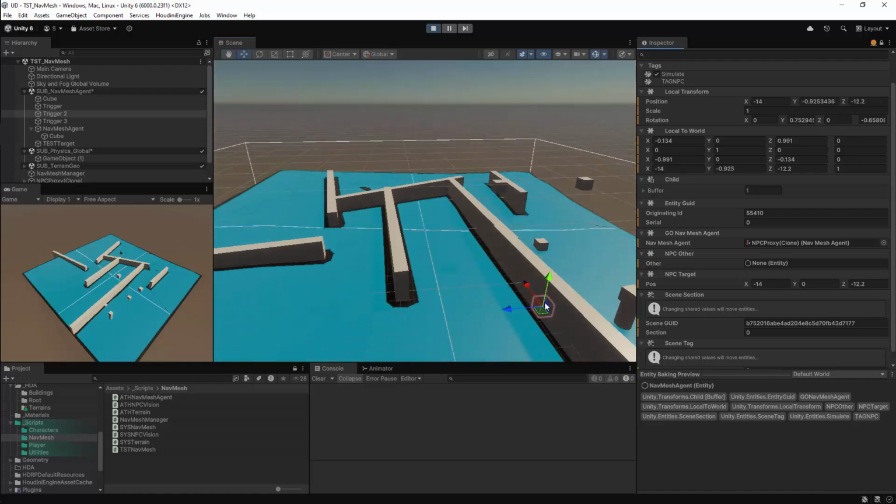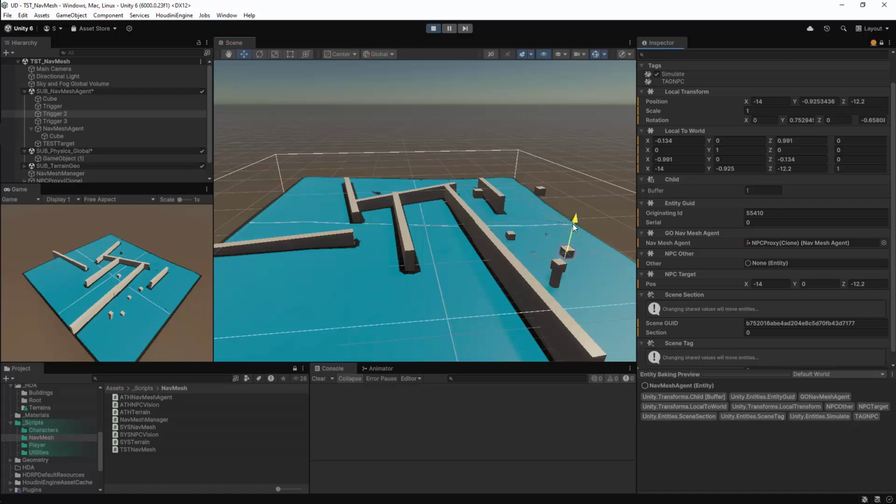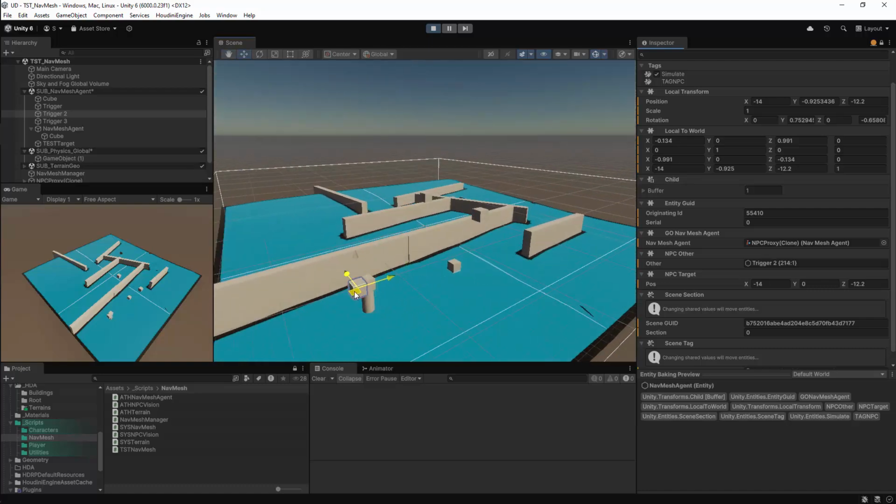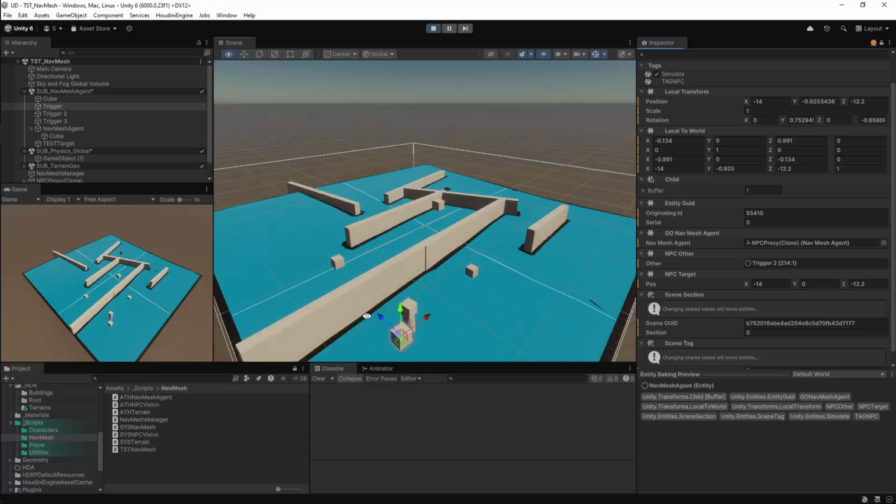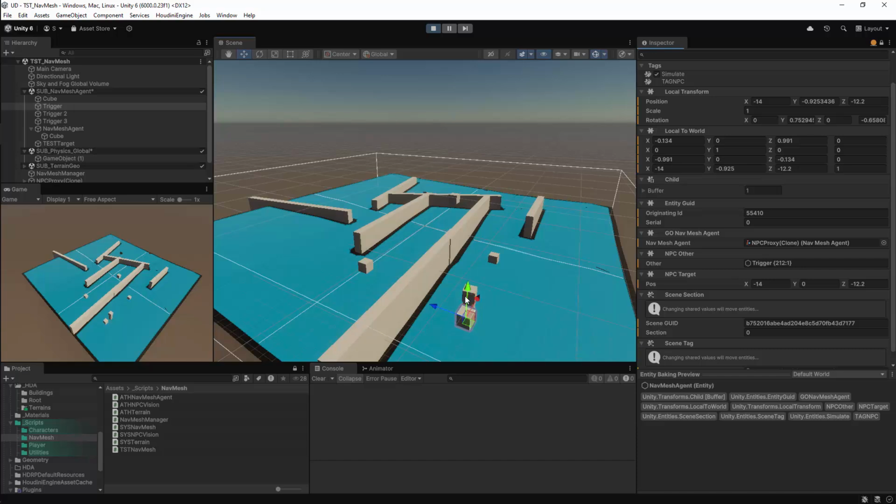When this collides with the trigger, we should see that the other entity updates, and that this is now set to trigger 2. All of my trigger objects should allow me to change this, so I'll select one of the other trigger boxes and I'll try and trigger the character with it. When I do, the value now changes to trigger. I'll try to set this again with the trigger box 2, and the trigger is still working correctly. So we can now trigger our entity so that it will recognize another entity based off its vision box.